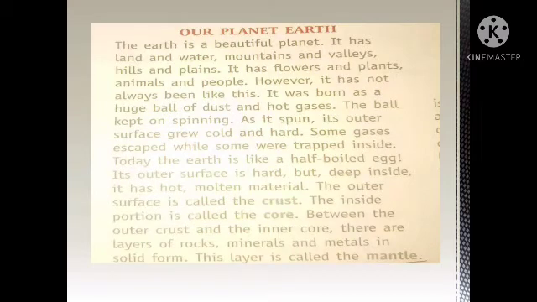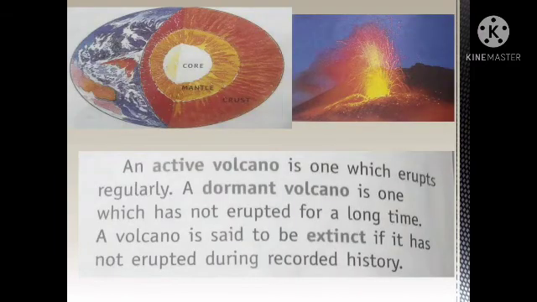It has flowers and plants, animals, people. However, it has not always been like this. It was born as a huge ball of dust and hot gases. As it spun, its outer surface grew cold and hard. Some gases escaped while some were trapped inside.